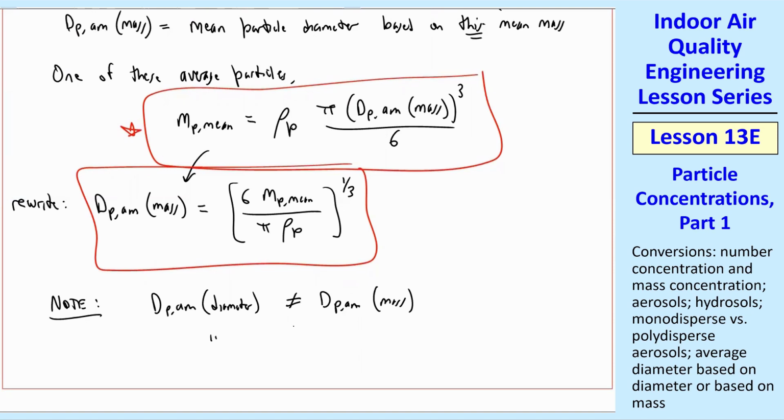Note that these two diameters, dpAM diameter, is not equal to dpAM mass. In fact, dpAM diameter is less than dpAM mass. Why? Because when you're taking an arithmetic mean based on diameter, this one is proportional to dp to the 1, whereas when you're taking it based on mass, it's proportional to dp cubed. So the bigger particles have a lot more mass proportionally than the little particles do. And so dpAM mass is a bigger number compared to dpAM diameter.